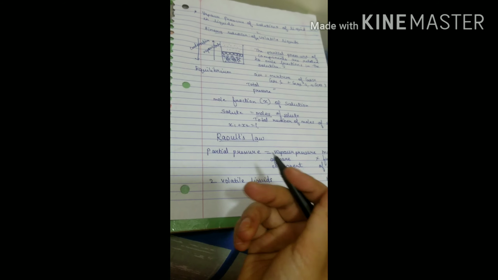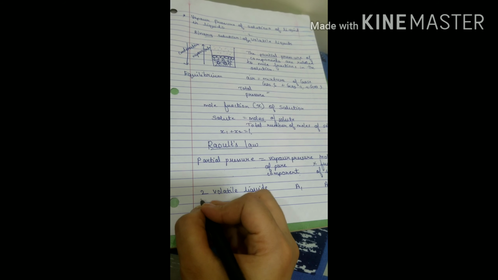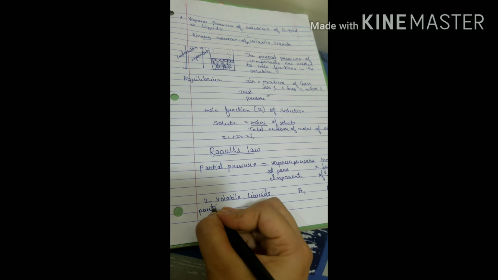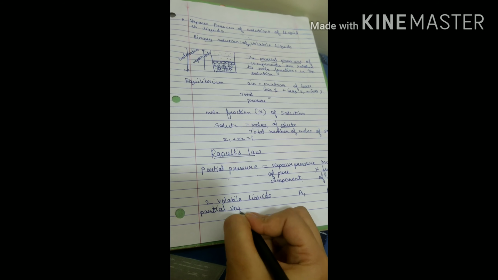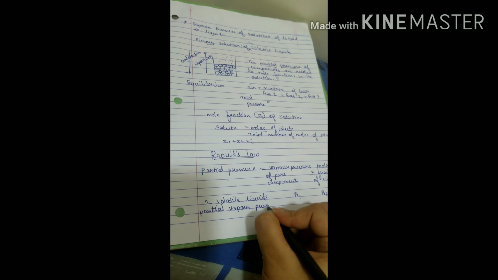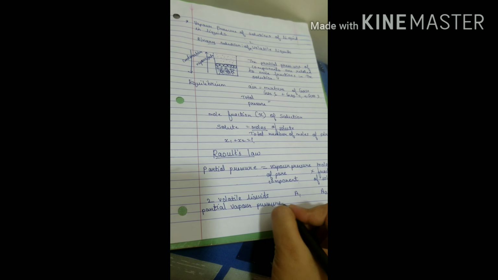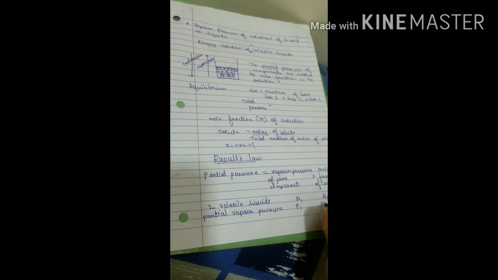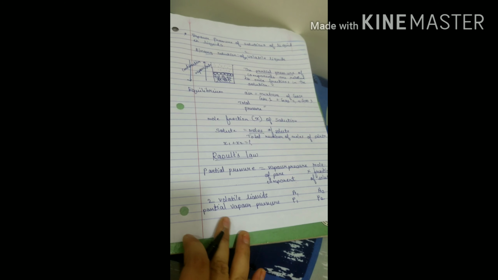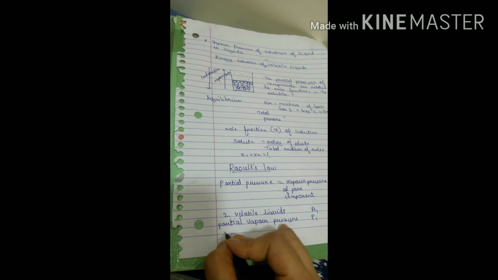I just told you the meaning of partial vapor pressure. So the partial vapor pressure is going to be P1 and P2. Then you have the vapor pressure.